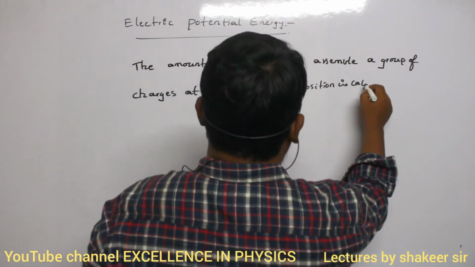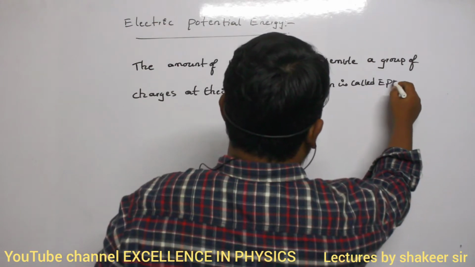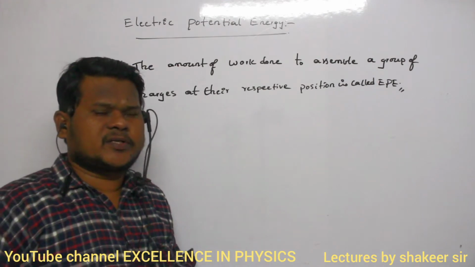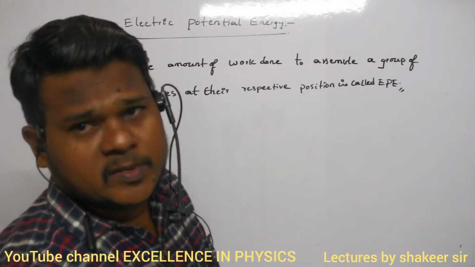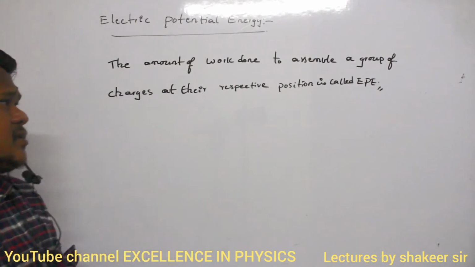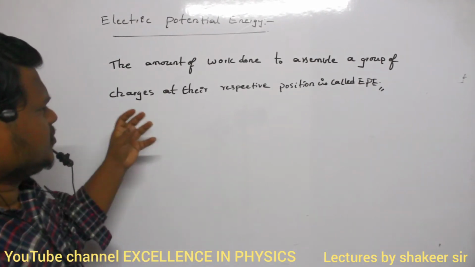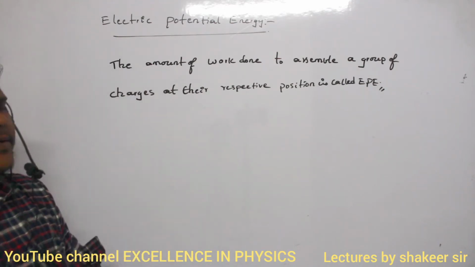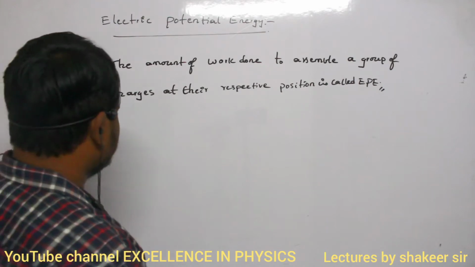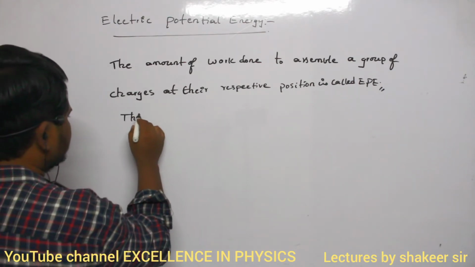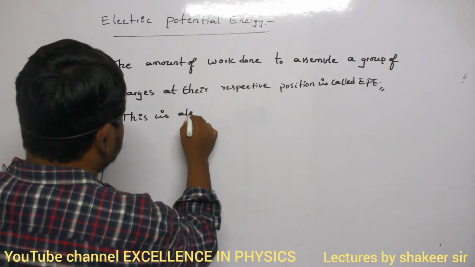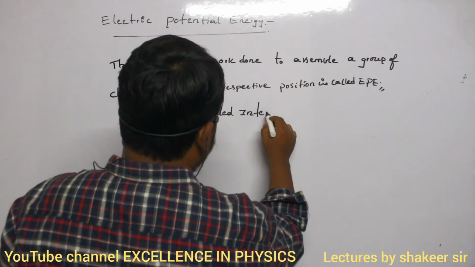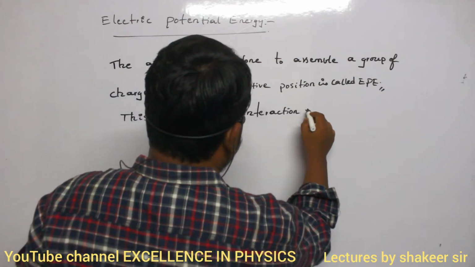is called electric potential energy. Okay? So that is the definition of electric potential energy. Are you able to understand? So the amount of work which is done to assemble a group of charges in their respective positions is called electric potential energy. This is also called interaction energy. Okay? Interaction energy.